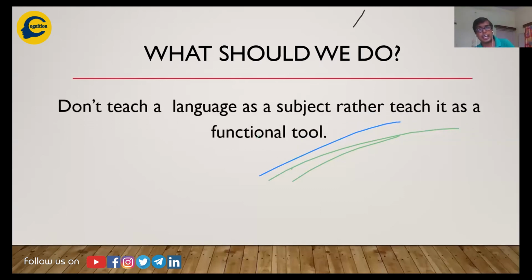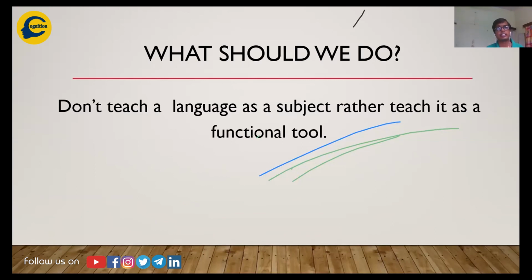Don't teach or learn a language as a subject. Rather, teach it as a functional tool. Now, you see, we all come from a school background wherein we used to have tests of language, a grammar test. I know students who could not perform really well at speaking, but they were excellent in grammar. Will that help them? We have been constantly teaching grammar, not language, whereas what is to be taught is language, not grammar. And that is something that needs to be addressed at this point in time.